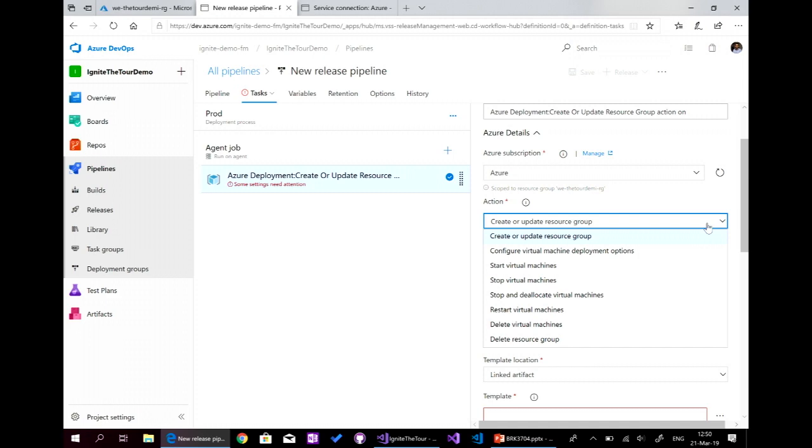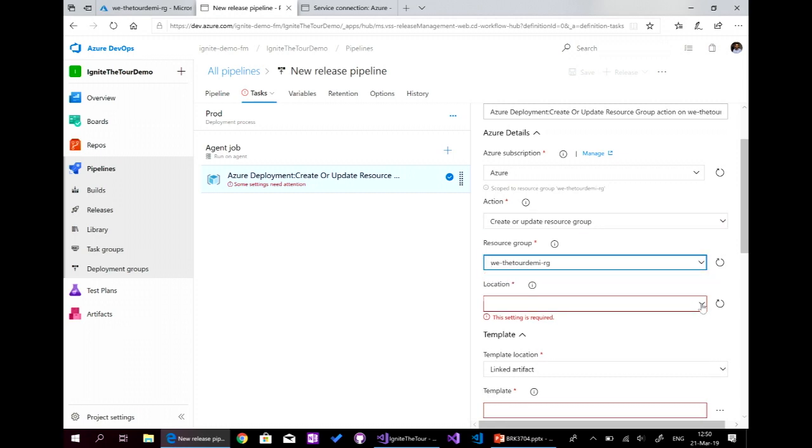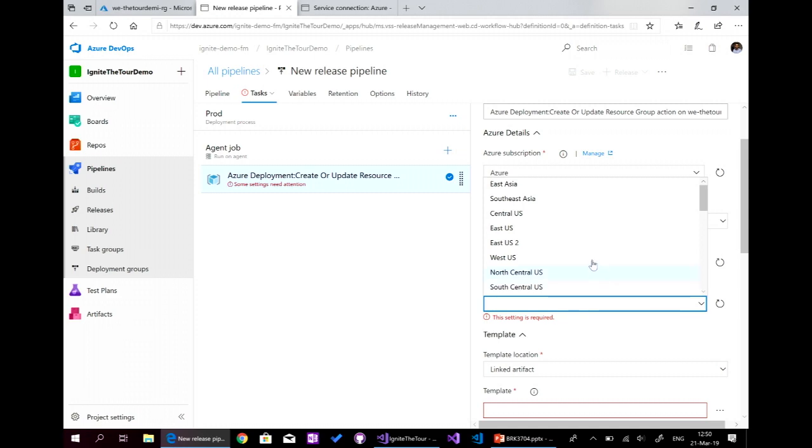And we'll say here, the action. So here, we can create or update the resource group, or delete a resource group, restart a virtual machine, and do a lot of things to Azure directly. The resource group is the default one that we created. The location is already West Europe.